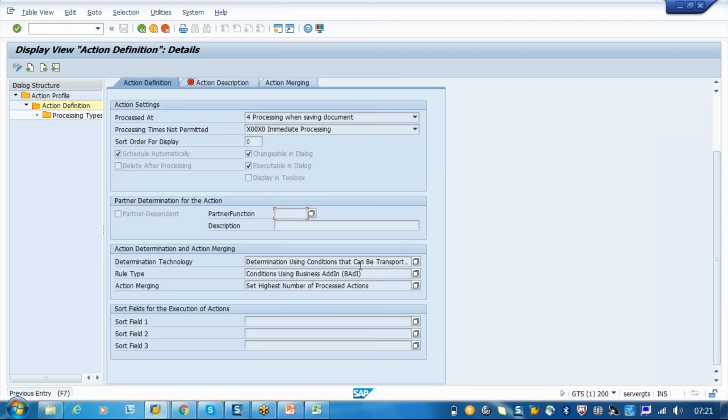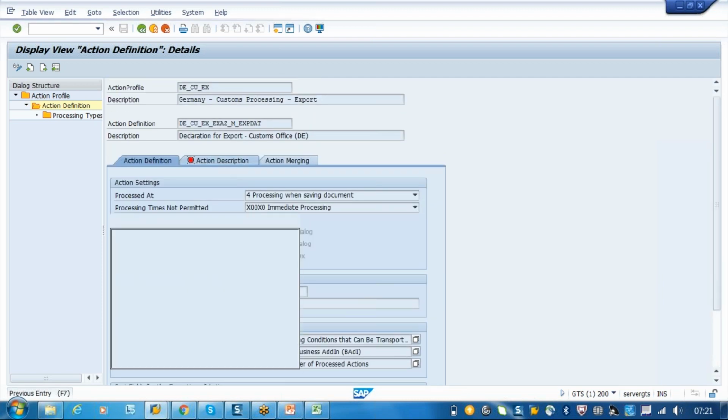So determination technology is determination using the conditions that can be transported. So normally we will be doing this as a transportable transaction. Rule type is BAdIs will be there. Normally it is a BAdI or it will be some method calls. So normally these are all done by your ABAPers, so from our side there is nothing to do here. You will just say what is the process you want to follow.